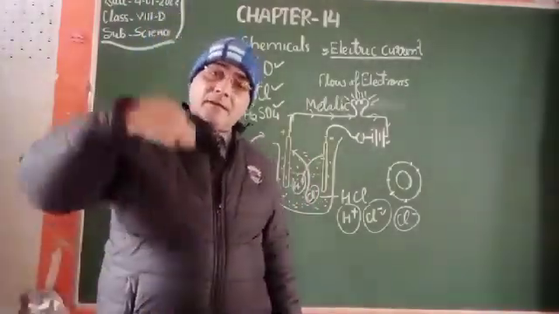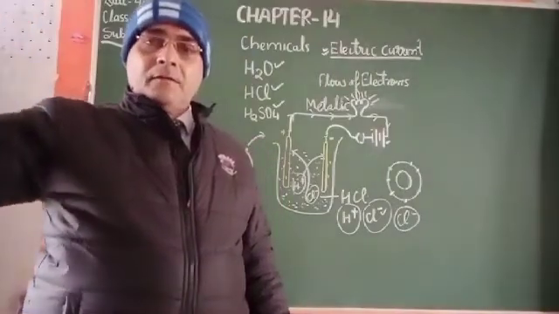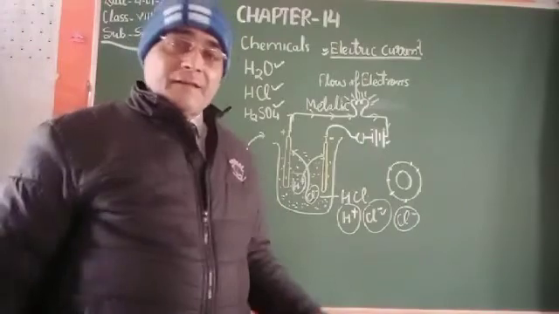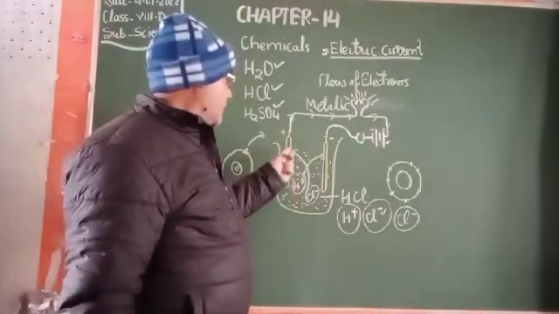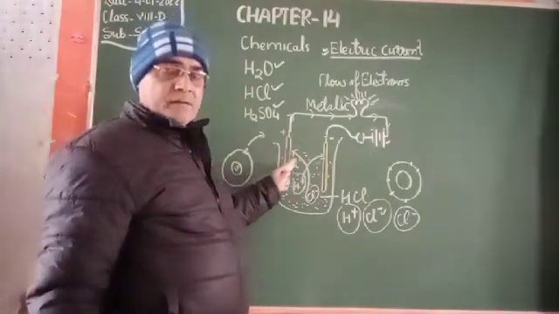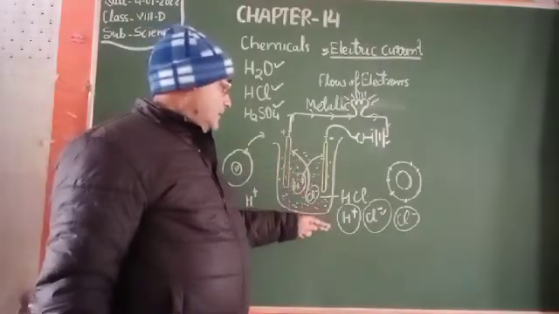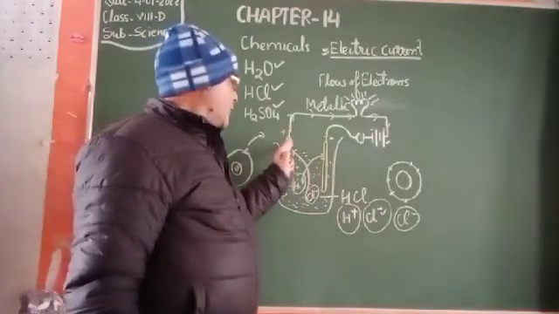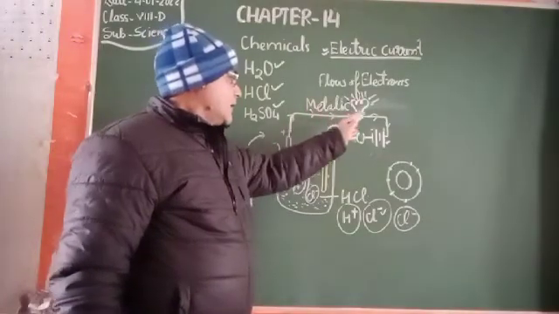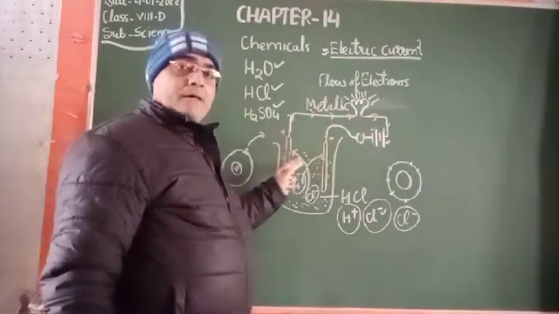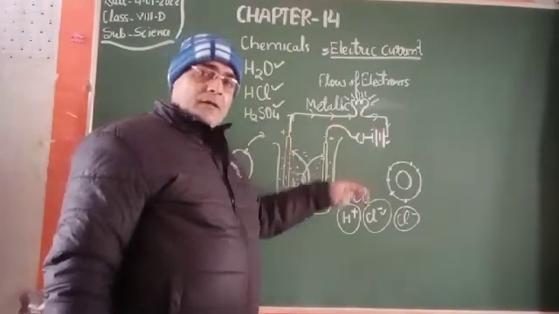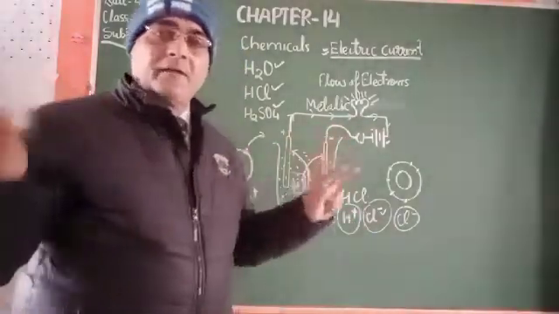And if the electricity supply is not proper, then this battery, which has been charged by these positive and negative ions, will flow the current. It starts flowing the electric current, with the flow of electrons, and the electricity will be maintained in your home.